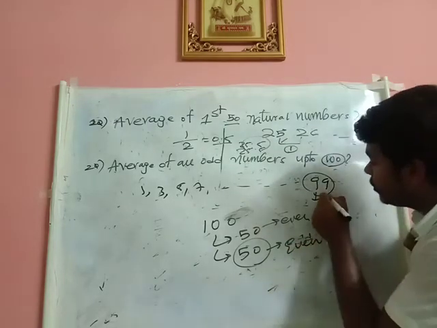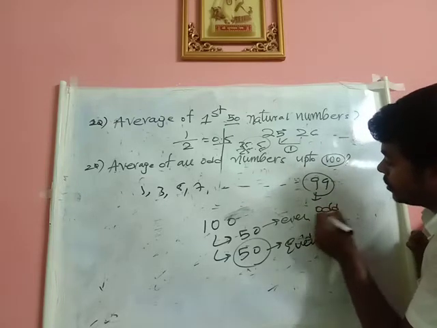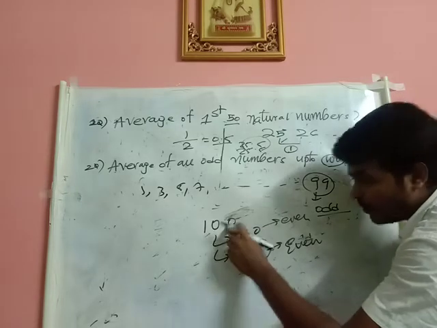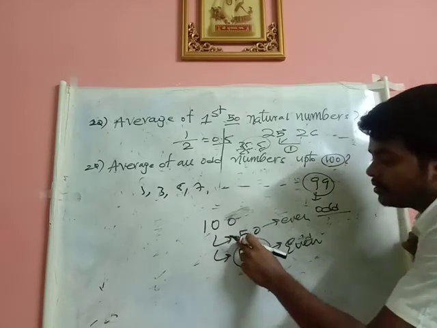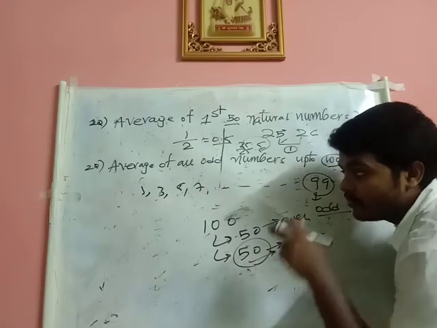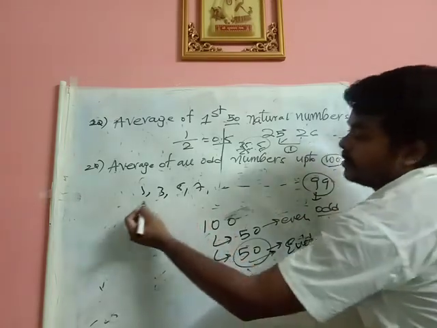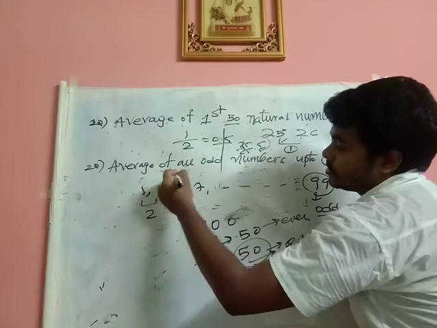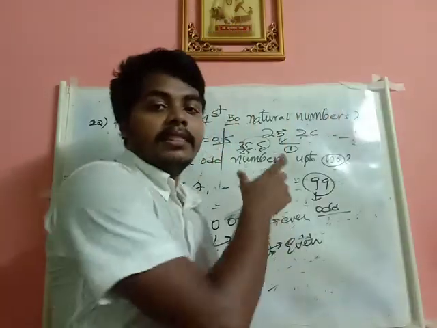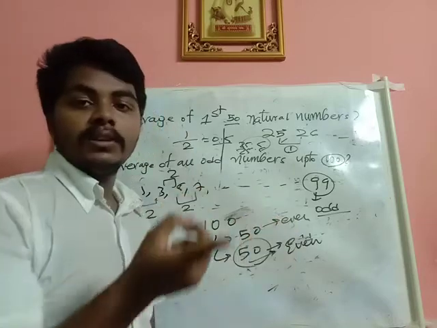By looking at 99, you might think that the number of terms are odd, so I will be taking the middle term as the average, but that is wrong. You should check. Out of the first 100 numbers, 50 even numbers and 50 odd numbers will be there. So 50 number of terms are there. Now you see, what is the difference? 2. Means these terms are in AP and the number of terms are even. This belongs to case 2.